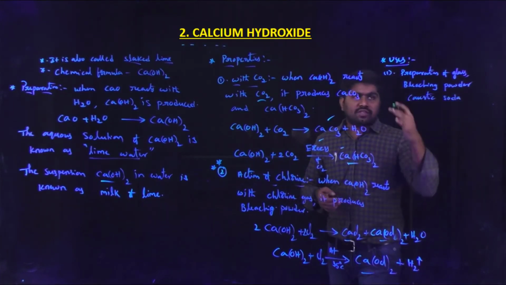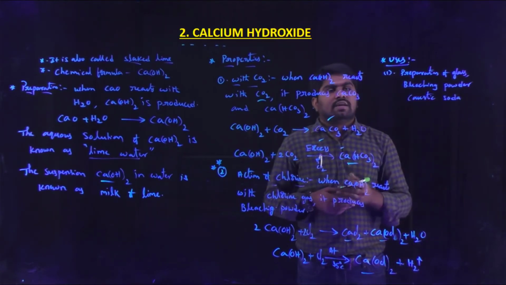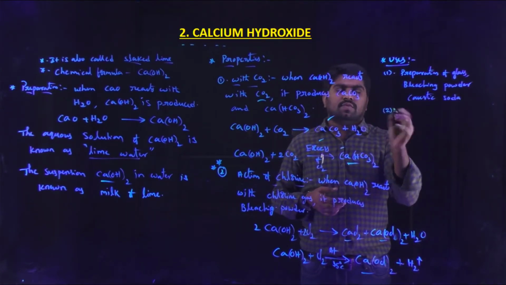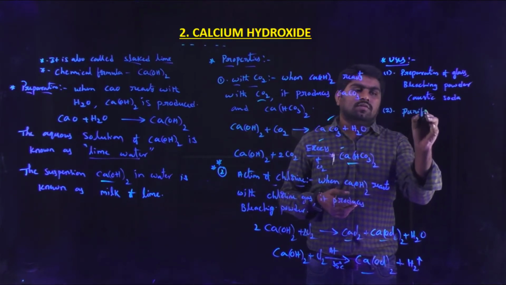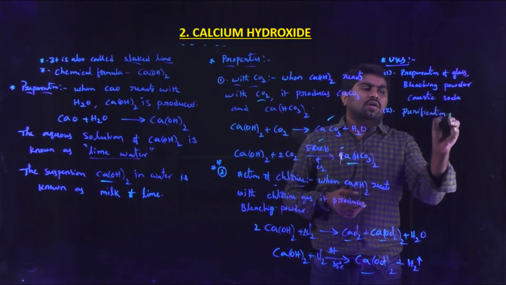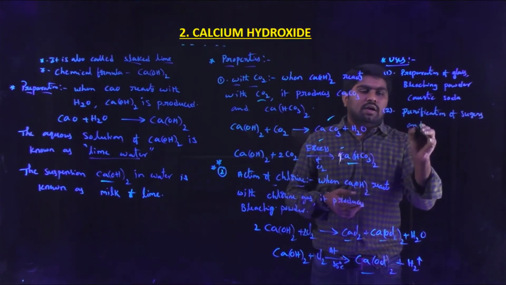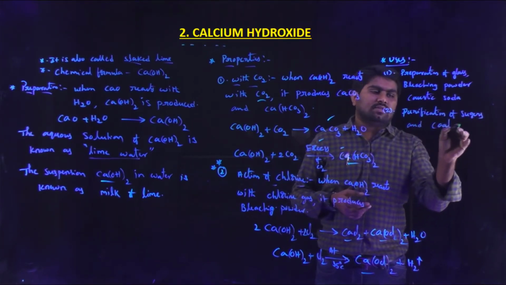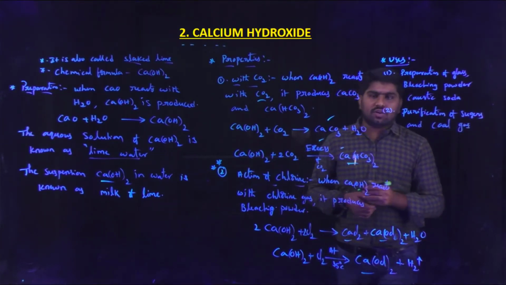So for the preparation of glass, bleaching powder, caustic soda, etc., calcium hydroxide is used. Next, it is used in purification of sugars and coal gas.